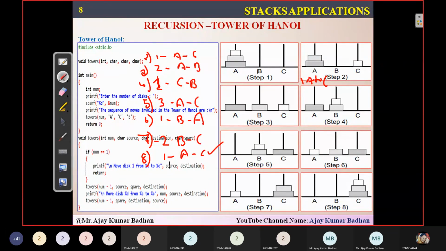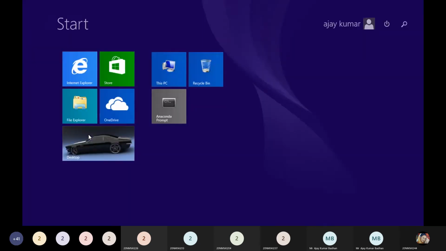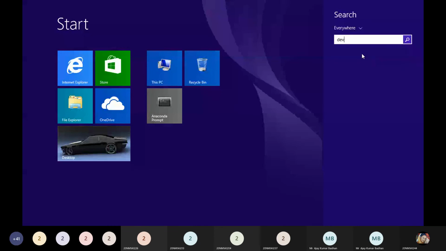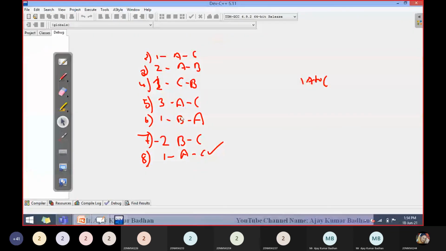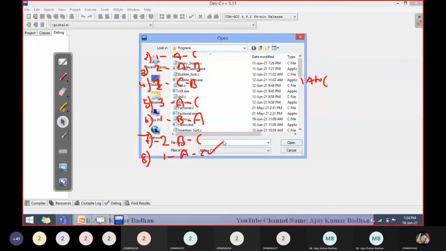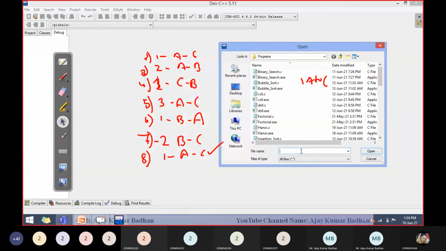The same thing you will be getting as output here. Let me show you the output also. It becomes easy for you people to understand. So let me open the file. It is something I have stored. I don't want to erase that because that is what we are going to tally. Okay, it's a Tower of Hanoi problem. I have stored it as Hanoi.c.